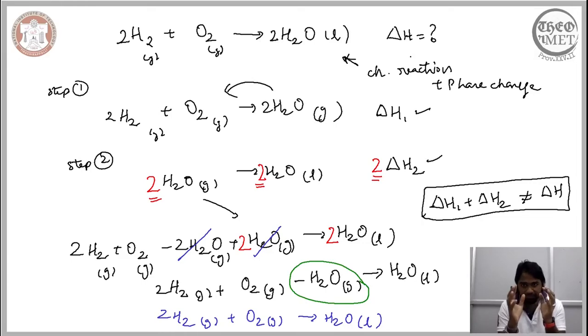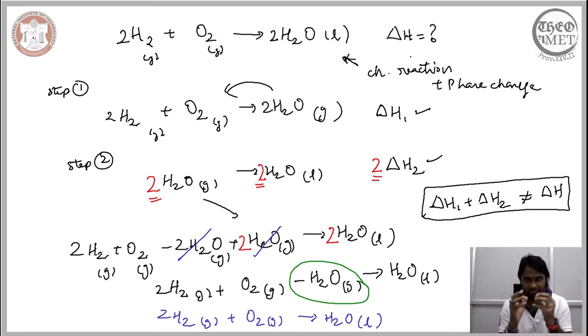So what this example teaches us is that Hess's law of course applies to this complex reaction wherein a chemical reaction and a phase change are involved. They occur simultaneously. But since we are in a position to express this chemical reaction plus phase change using state variables, we have separated it into two steps, one considering just the chemical reaction, the other considering the phase change alone.